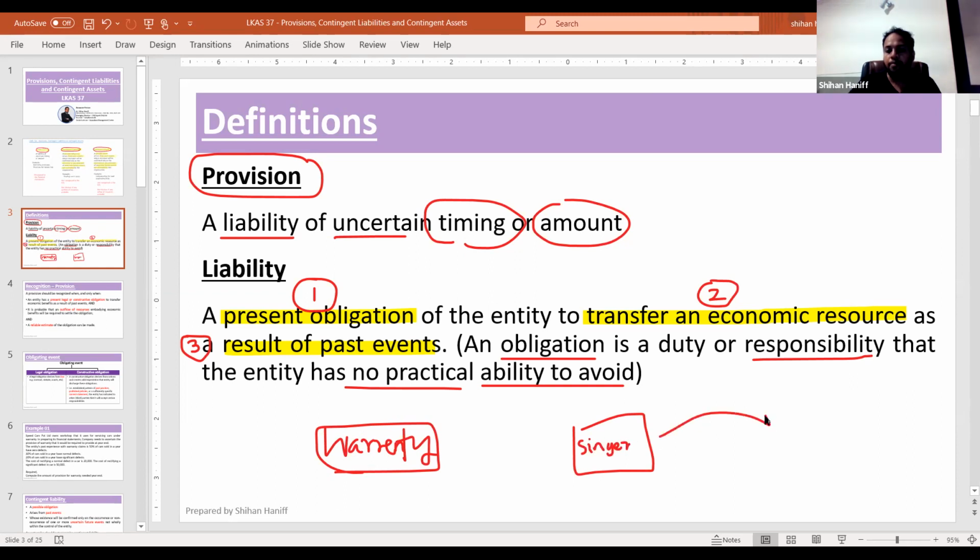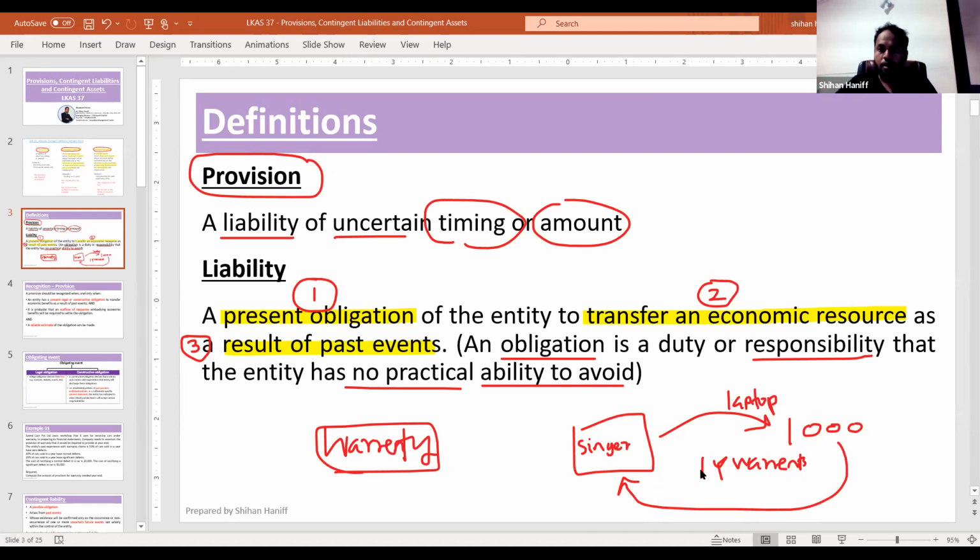Singer sells laptops to the customers. They sell 1,000 laptops, giving 1 year warranty. So within 1 year, if something happens to the laptop, you can claim the warranty. You can give it for repair.